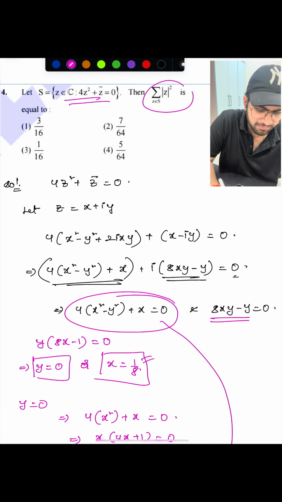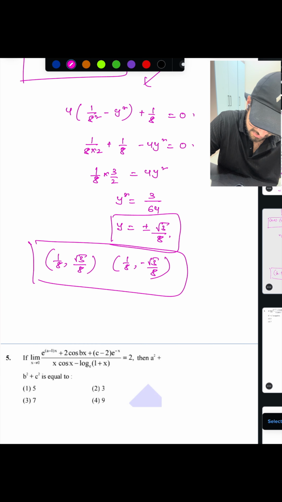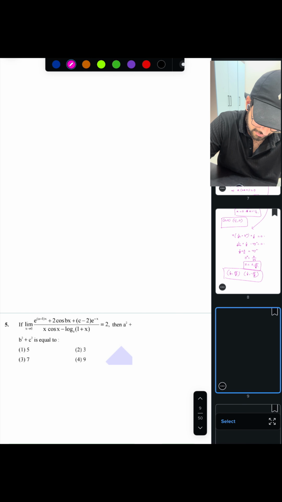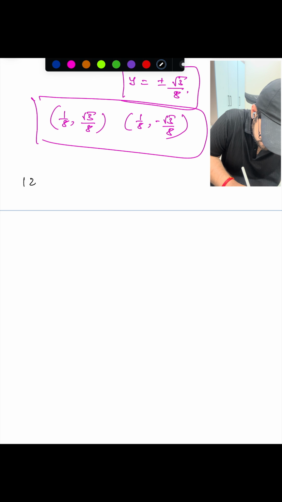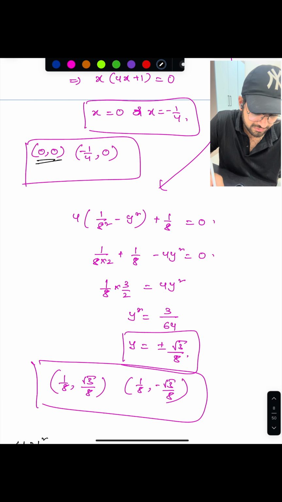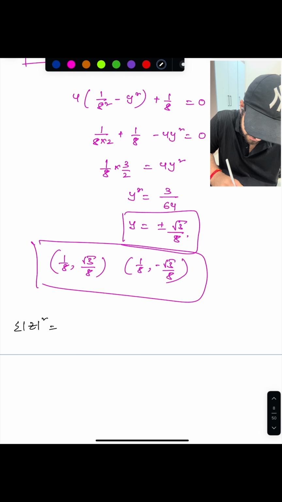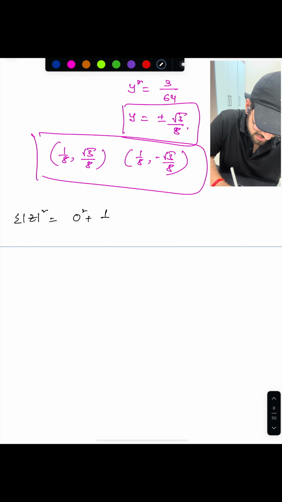Now you need to calculate the sum of magnitude of z whole square. So sigma modulus of z square means you have to take the sum. So first complex number is 0, right? So the square is 0 square. Next complex number is minus 1 by 4, so the square is 1 by 16.